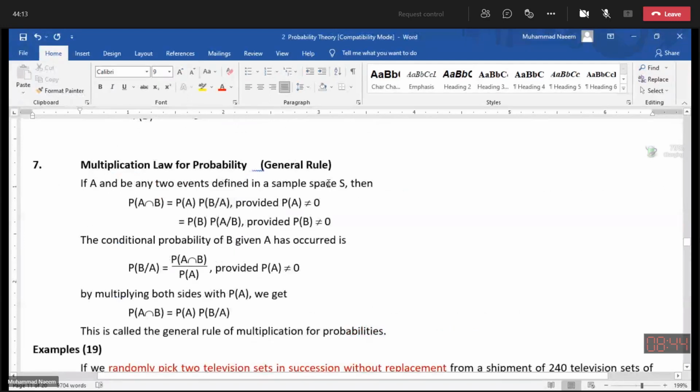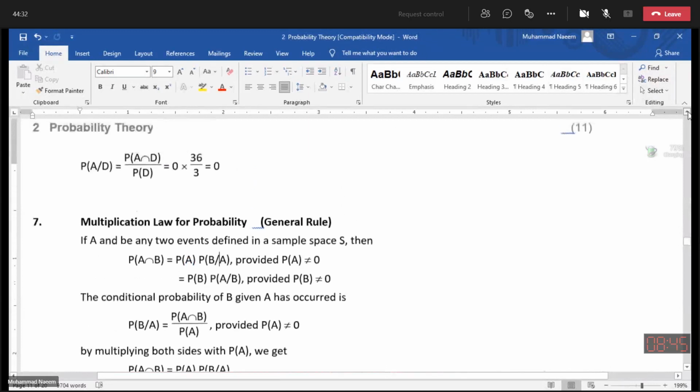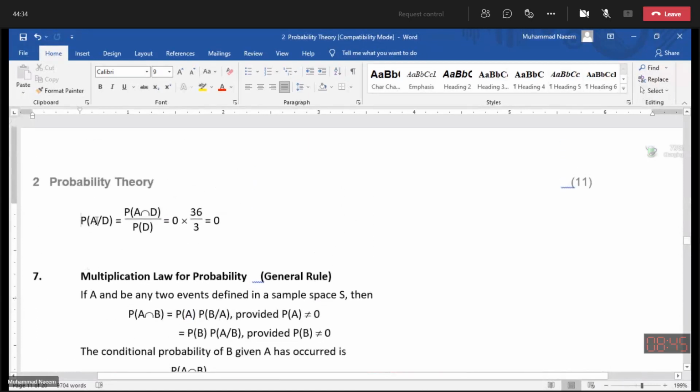Remember, whenever we need to calculate conditional probability, we must know the symbolic expression and the formula.